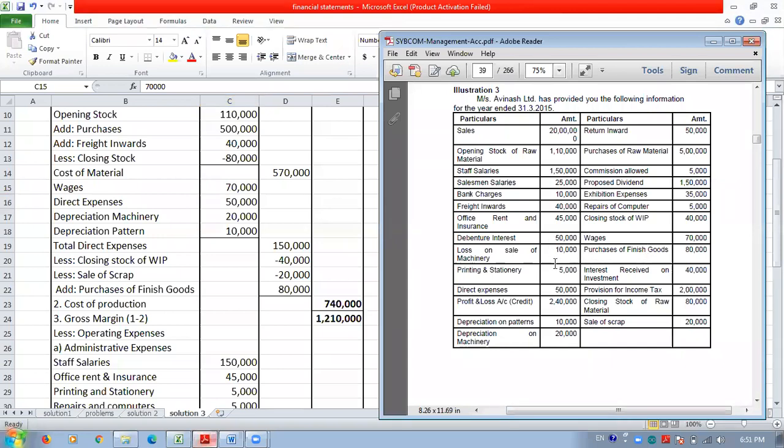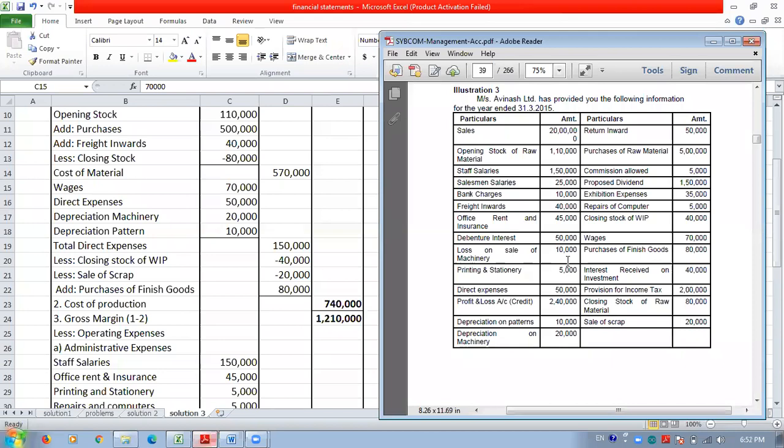Then the loss on sale of machinery. Loss on sale of machinery is a non-operating expenditure, because operating activity is the day-to-day activity in which we are doing the business, and the expenditure incurred for operating the business is the operating expenditure.